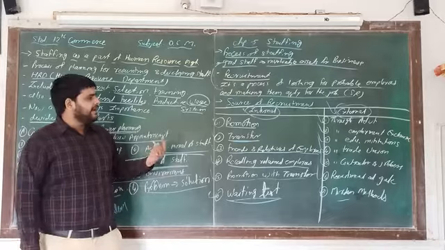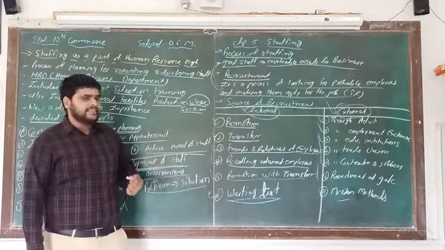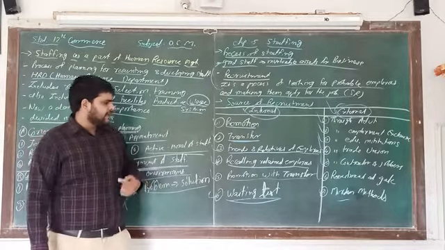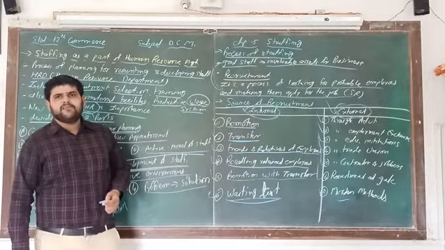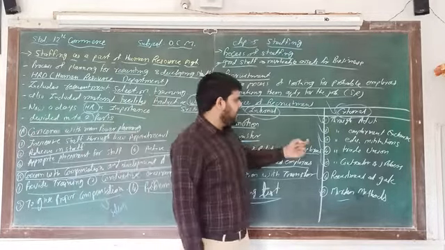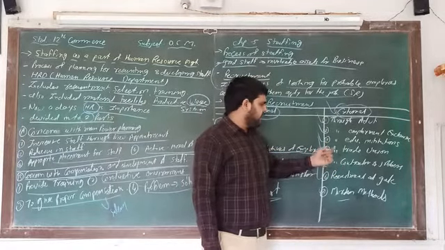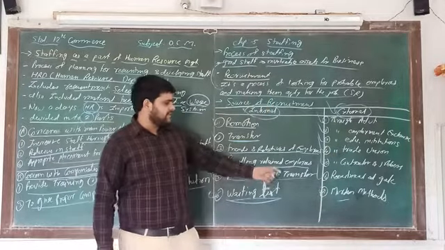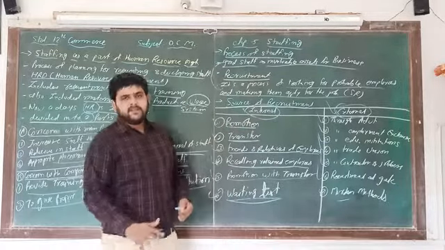There are 2 types: internal as well as external sources of recruitment. In internal, there are 6 points: promotion, transfer, friends and relatives of employees, recalling retained employees, and so on. And in the second part, we learn about the external sources: through advertisement, through employment exchange, through educational institutes, through trade union, through contractors and jobbers, recruitment at gate, and last but not the least, modern methods. So this is up to this video. Now in the second part,